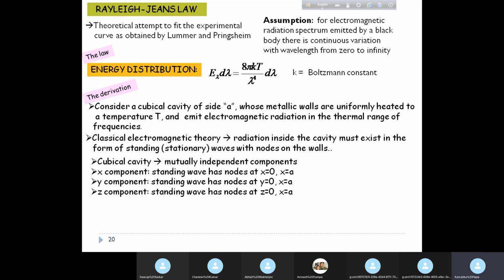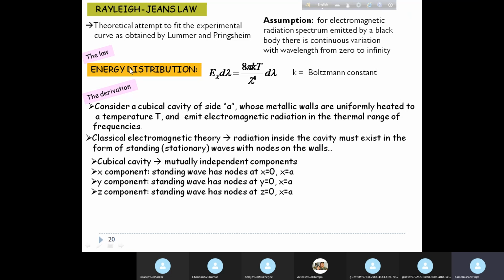With a cube you have the coordinate axes x, y, z, which are perpendicular to each other, therefore mutually independent, and you can deal with the individual components separately. If you take a spherical cavity, you cannot do this because they are not independent of each other. So this is one reason why a cubical cavity is considered.